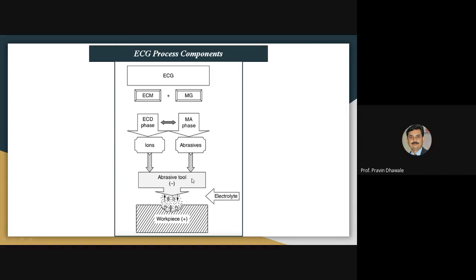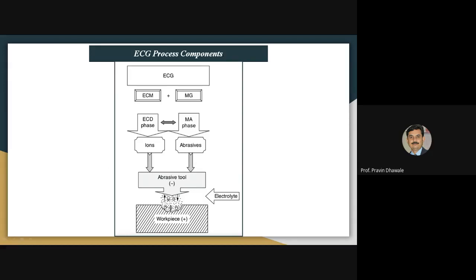The combined action is carried out by the abrasive tool, that is your grinding wheel. It is provided with a negative supply, so it acts as a tool, and it is fed against the workpiece. The workpiece acts as an anode because the positive terminal of the battery is supplied to the workpiece.